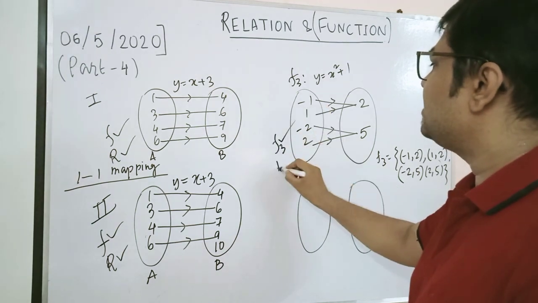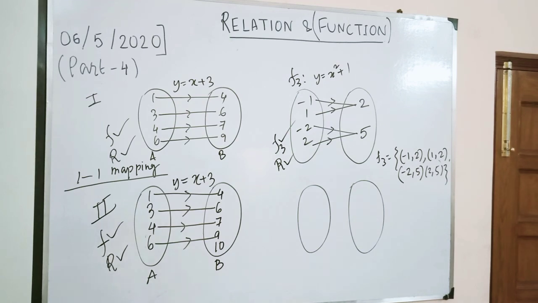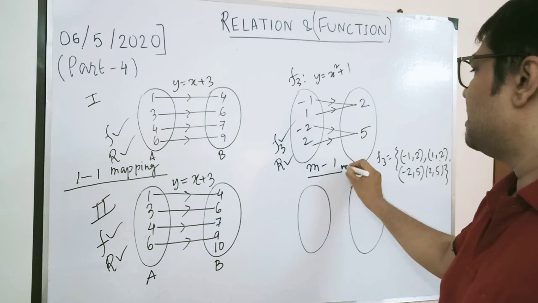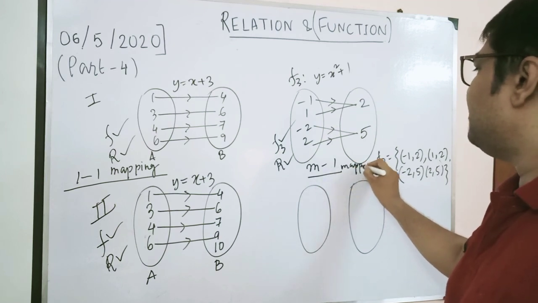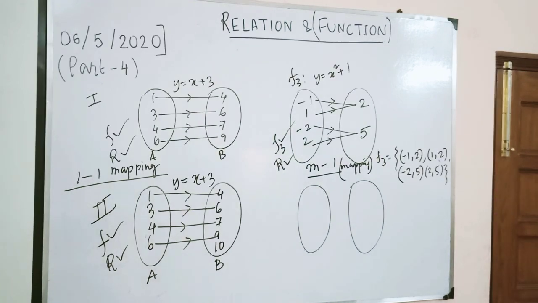This is also a function and it's also a relation. Now this kind of mapping, as you can see, is a many-to-one mapping. This is completely optional for you to know now, but many-to-one mapping means many elements are mapped with a single element.